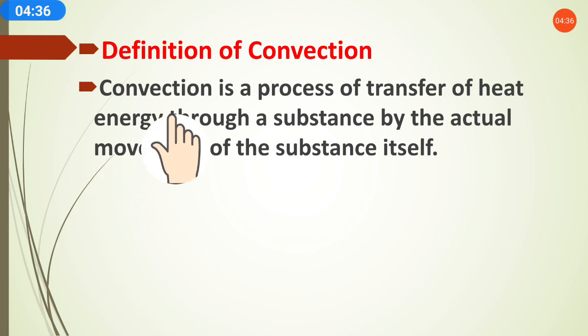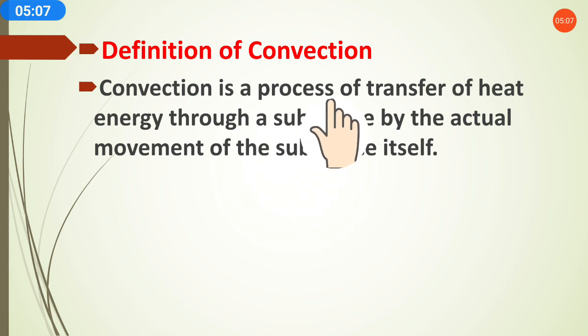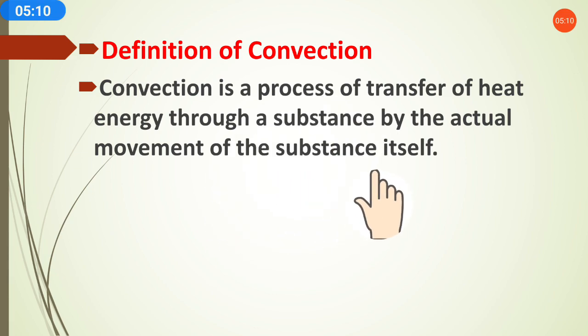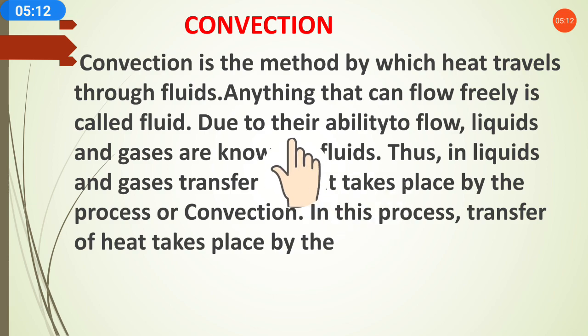These three are the processes of transfer of heat: conduction, convection, and radiation. Conduction we have understood: it is a transfer of heat through the direct contact of one object with another object. Convection is also a similar process, but there is a difference. In this process, the heat energy is transferred through the substance by the actual movement of the substance itself. The molecules of the substance will actually move to pass the heat. Okay, we'll understand more detail here.